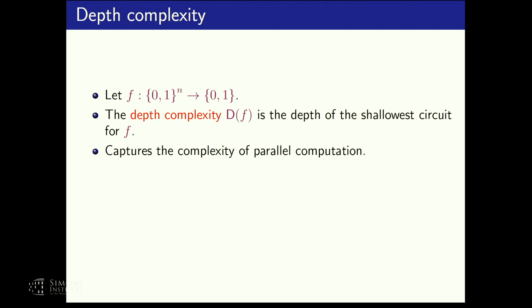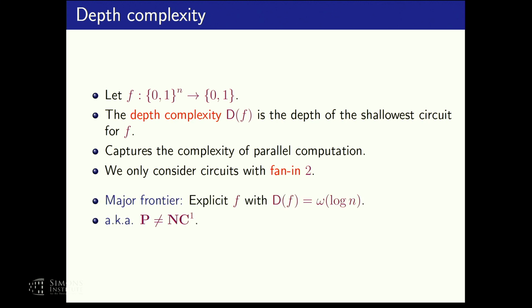Let's set up the scene. We are interested in proving depth complexity lower bounds. So given a function f, its depth complexity is the depth of the shallowest circuit that computes f. And here we talk about Boolean circuits, that is circuits that have AND, OR, and NOT gates. The depth of a circuit is just the length of the longest path from an input gate to the output gate, and in a sense it measures the running time of a parallel algorithm. Another important convention to keep in mind is that we consider only circuits that have fan-in 2. That is, every gate has only 2 incoming wires.